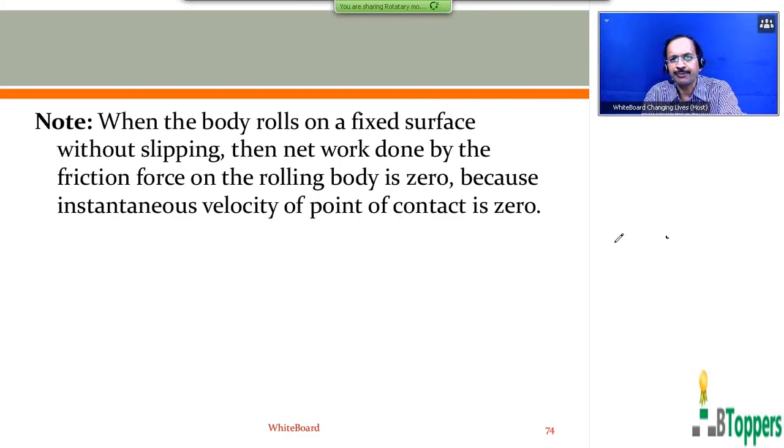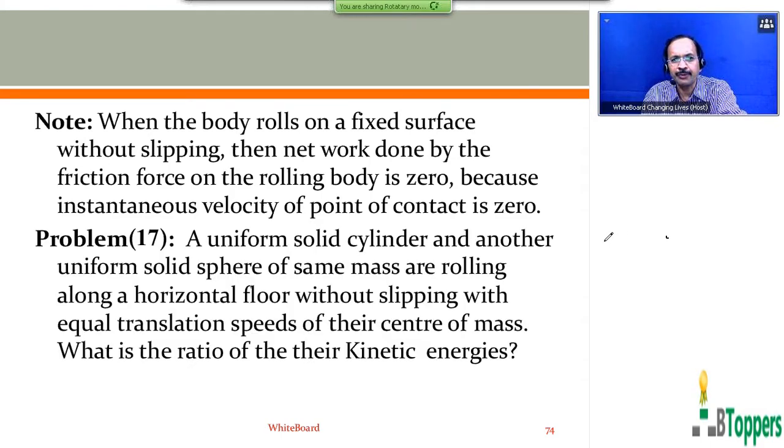Come on, copy down this conclusion. If you need, take a pause and copy this conclusion. Then before I end this class, I would like to solve one problem based on rolling without slipping on a fixed surface. Look at the problem here. Problem 17 in rotational motion. Numbering was done from the beginning.